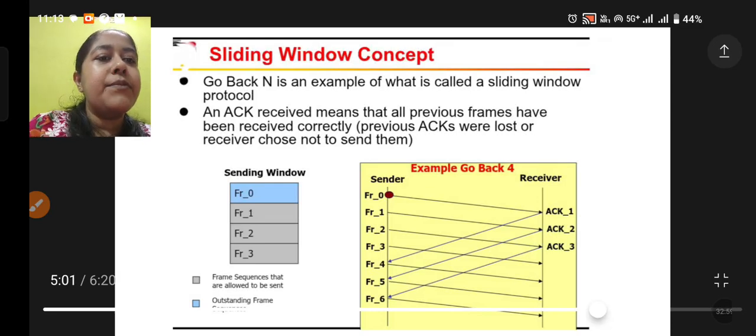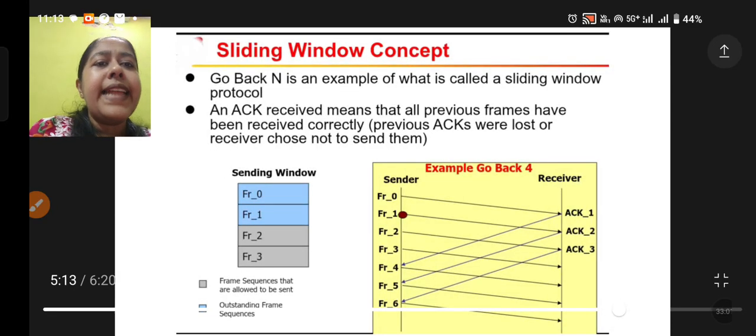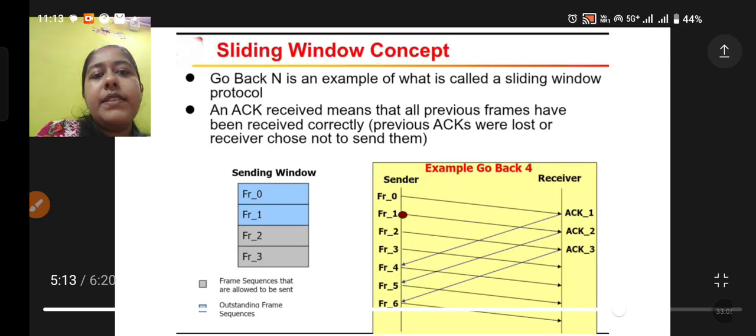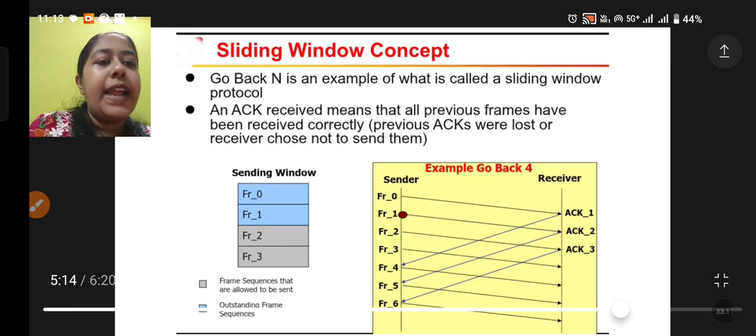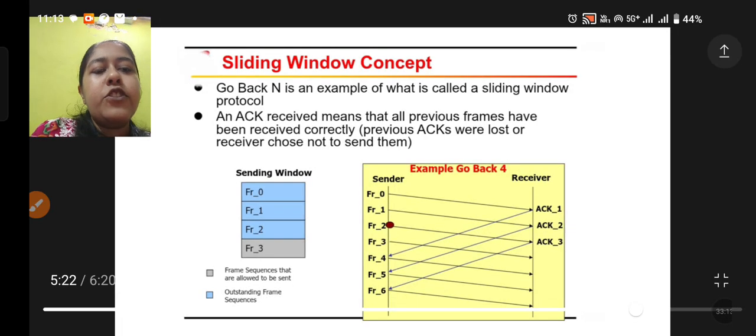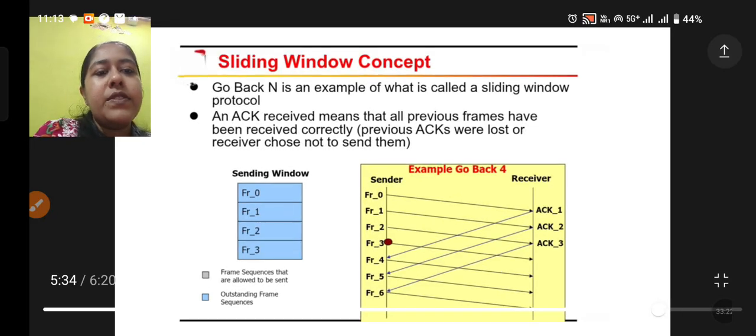So this is the concept here. This is what the sliding window concept is. So again, here you can see frame number 1. Since you can see here sending window 0, now 1 is sent, then 1 is done. Here it is in blue, so that means 1 is sent. Now next 2 is sent, so obviously 2 is blue now. Okay, now here again next will be 3. So 3 is now sent, so 3 is blue.